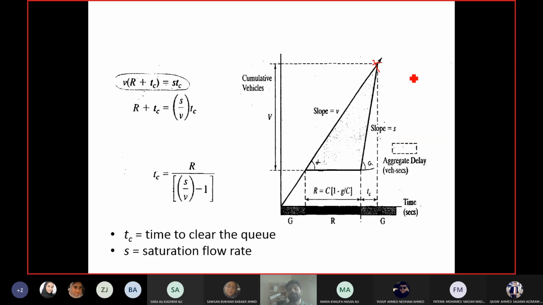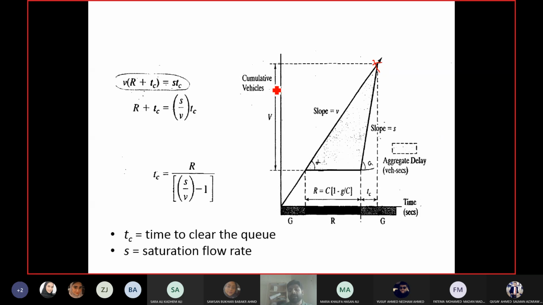Now when these two lines meet at this point, the arrival and departure lines meet, the number of vehicles arrived equals the number of vehicles departed, right? One line is for arrival, the other line is for departure. Obviously, when the queue is gone, the number of vehicles arrived equals the number of vehicles departed. So how many vehicles were in the queue?